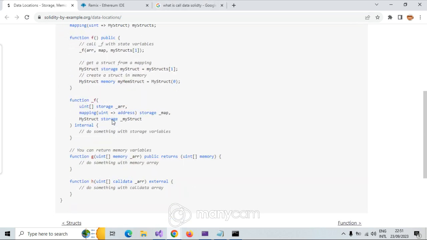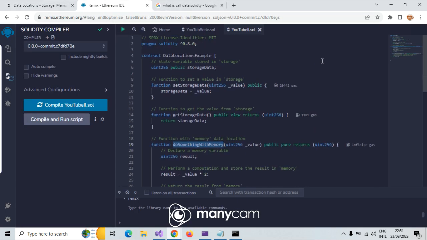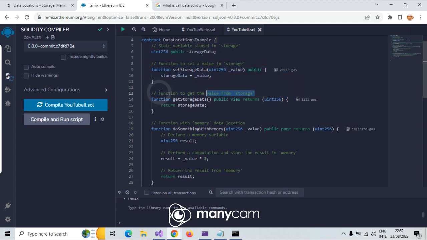We know how it works. Now let me go here. I have made a data location example contract. I have a state variable which is stored in the blockchain, or storage. Storage is just the blockchain. This variable, when initialized, is going to be stored in the blockchain. I have an unsigned integer public storage data, and now a function to set a value in storage. There is a function to set that value in the blockchain. Very simple, very easy. Here is set, and now we have another function to get.